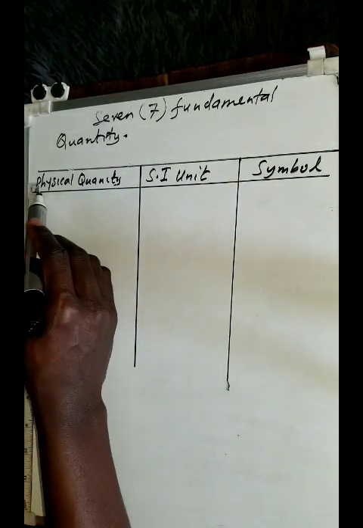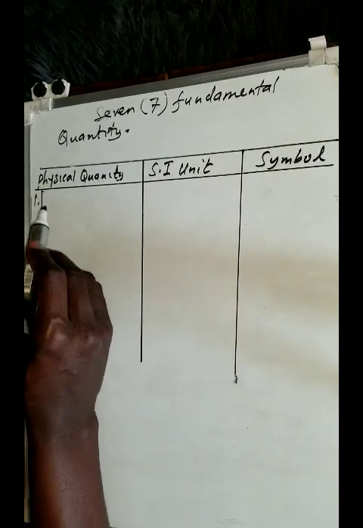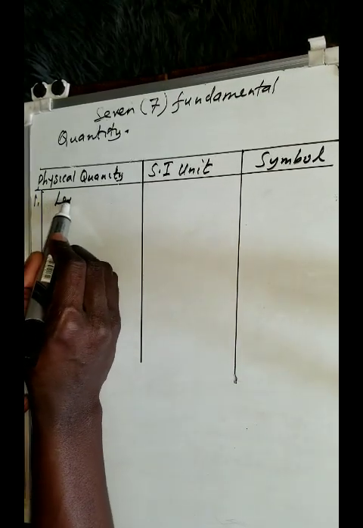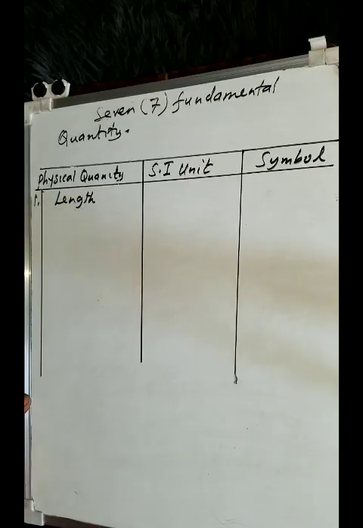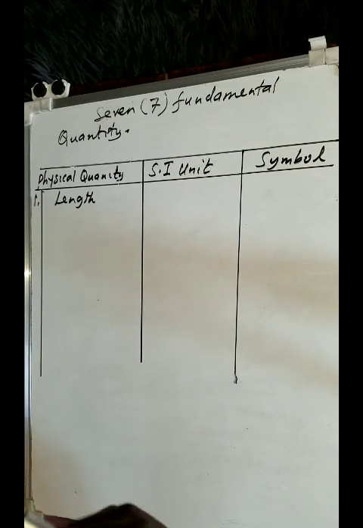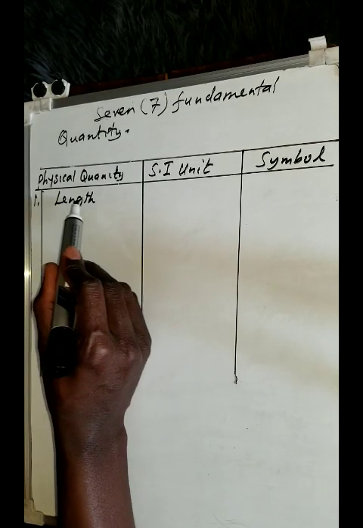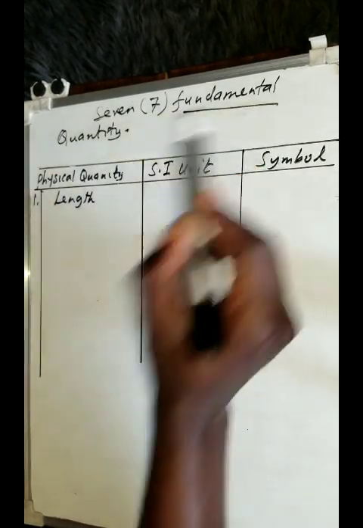So the first one that I can start with is length. Length is a physical quantity. Of course, it may refer to distance, height, and the like. All those are physical quantities that we're talking about. It is a fundamental quantity.